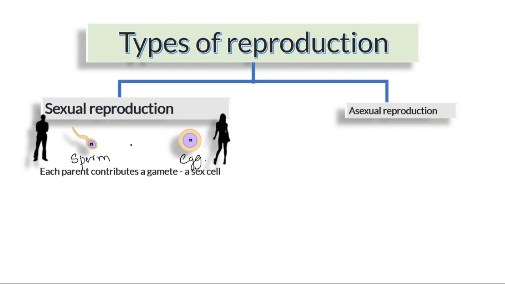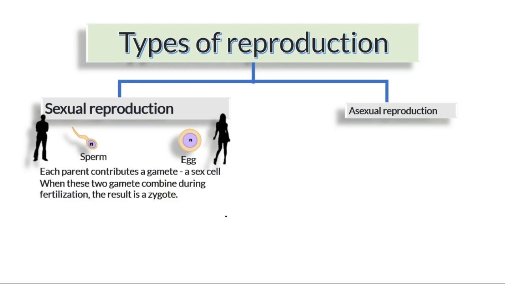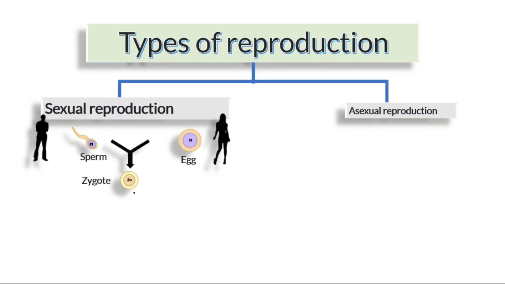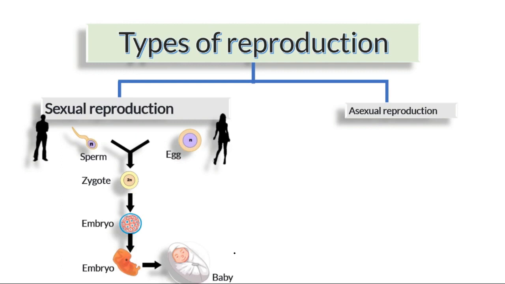The fusion of these two gives rise to another complete cell, which is called a zygote. This zygote continues producing more and more cells and becomes multicellular, and then we can call it an embryo. That embryo develops into a fetus and then into a baby.